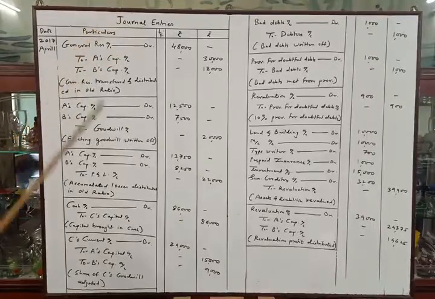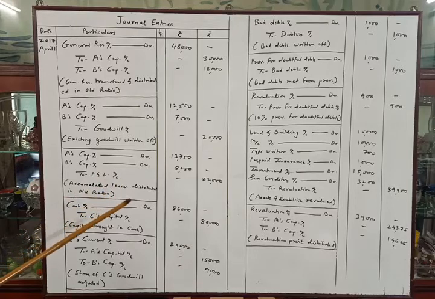See the journal entries now. I have passed journal entries. The first journal entry is of transferring general reserve to partners' capital accounts. General reserve is transferred and distributed in their old profit sharing ratio. The second entry is of existing goodwill written off. Existing goodwill means the goodwill given in the balance sheet, 20,000, is written off between the old partners. Then the profit and loss account, that is the accumulated loss given in the balance sheet, is transferred to partners' capital accounts and distributed in the old ratio.